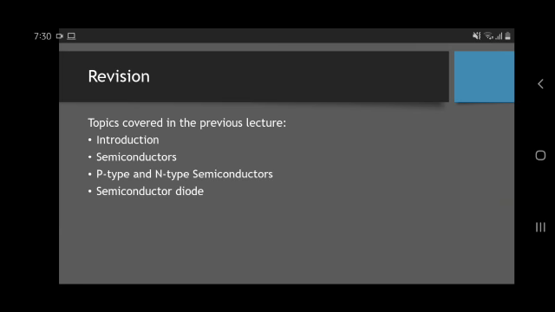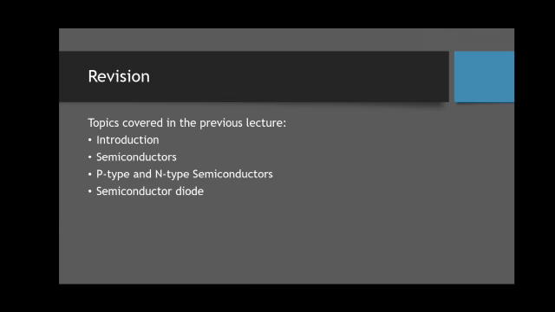Previously, we studied the introduction, semiconductors, P-type and N-type semiconductors, and semiconductor diodes. We studied the basics of electronics and what the use of diodes is. Basically, there are two types of diodes that allow electricity to pass in different directions, and the diode allows flow only in one direction.